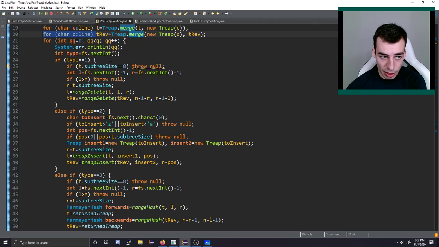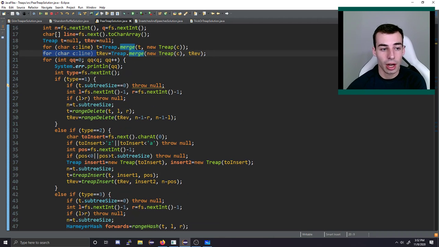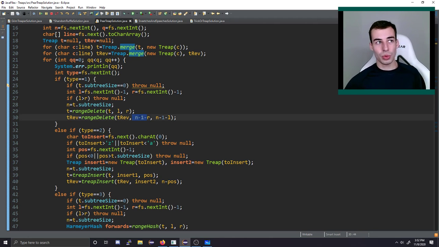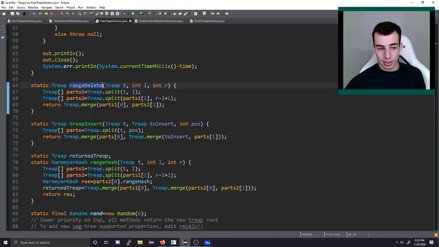Okay, so then we go through each query. There are a bunch of different things. If this first query is, I guess it looks like range delete. So this is a pretty easy thing to do. We just have to consider what is the range if we go forward and what is the range if we go backwards. So yeah, the range changes obviously. What used to be the left endpoint becomes the right endpoint if we mirror things, and vice versa. And then also we have to do n minus that, minus 1, I guess, is the coordinate that we're looking for.